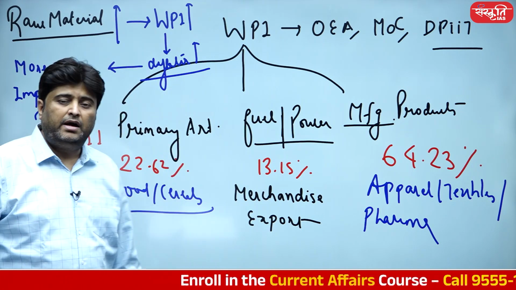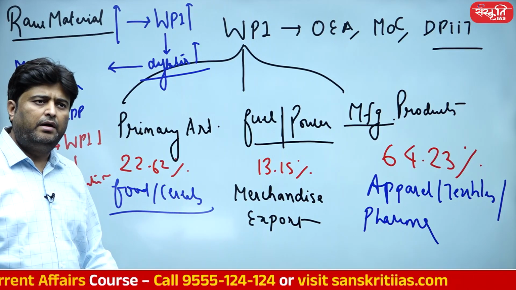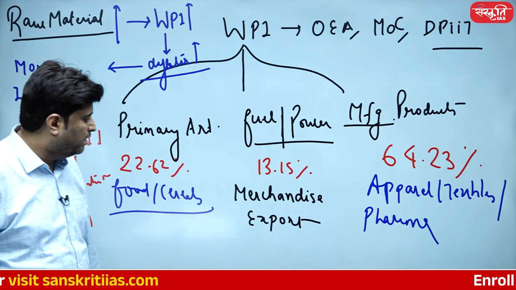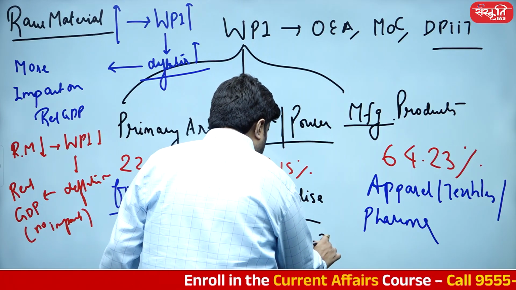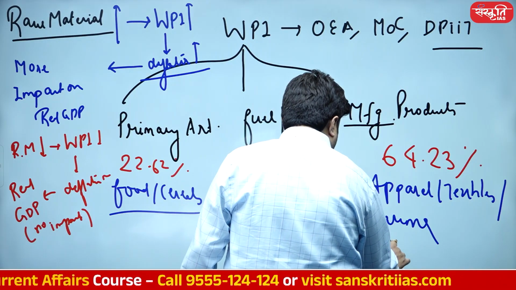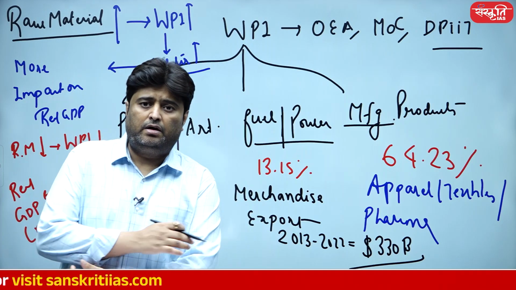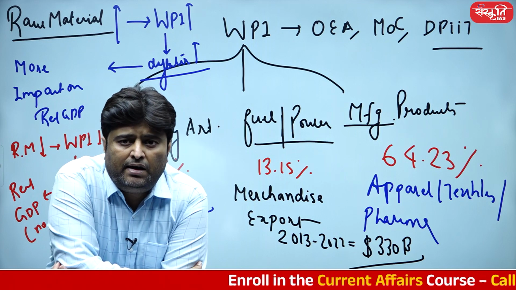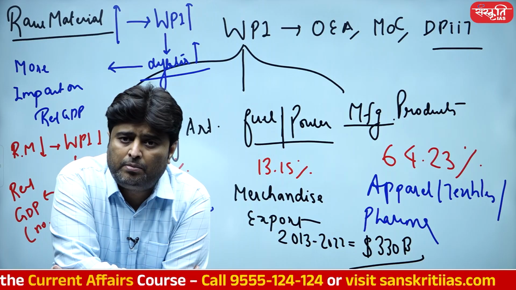So how much is the merchandise export that we have right now? It is somewhere around $440 billion. Let's take a rough number, $450 billion. So our merchandise export from almost 2013 to almost 2022 was hovering around $330 billion. It was not going beyond $330 billion. 10 साल यही चला. And immediately in the year 2022-2023, it touched $440 billion.